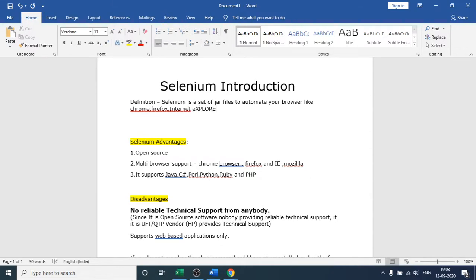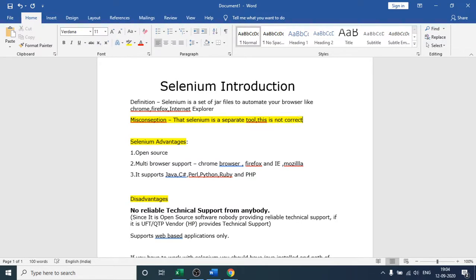And if I talk about the definition part, I will say that Selenium is just a set of jar files. So why am I saying it is a set of jar files? Actually, people have a misconception nowadays about Selenium. So what is the misconception people have? That Selenium is a separate tool. Let me tell you, this is wrong. Not correct. Selenium is not a separate tool.